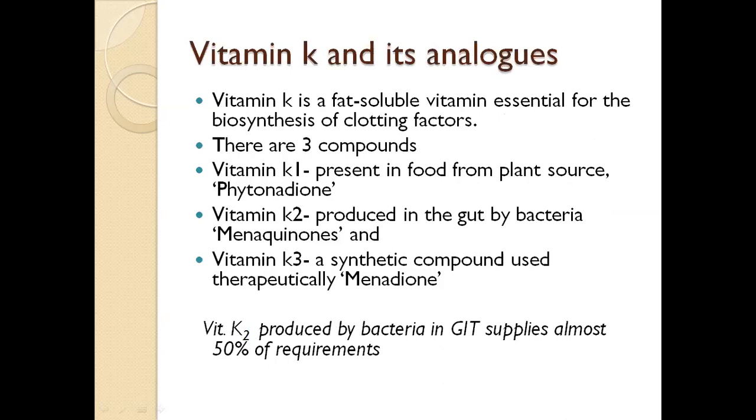There are three compounds of vitamin K: vitamin K1, K2, and vitamin K3. Vitamin K1 is present in food from plant sources as phytonadione. Vitamin K2 is produced in the gut by bacteria as menaquinones, and vitamin K3 is a synthetic compound used therapeutically, also called menadione. Most of the vitamin K2 produced by bacteria in the gastrointestinal tract supplies almost 50% of the requirement.